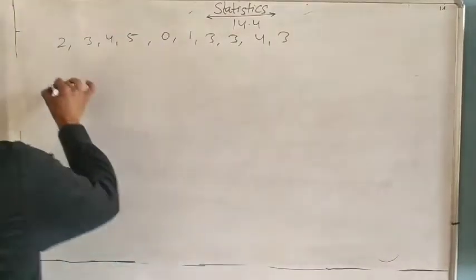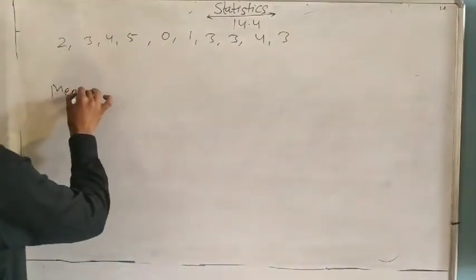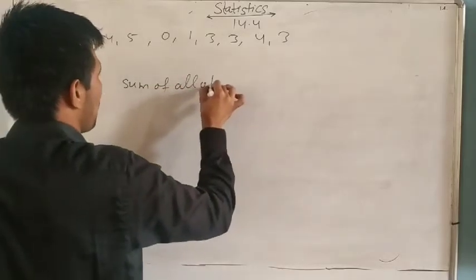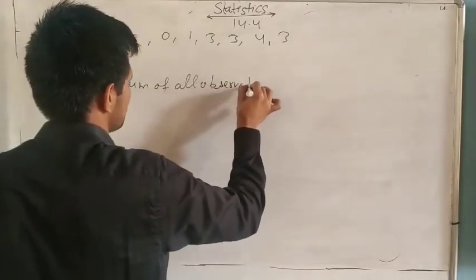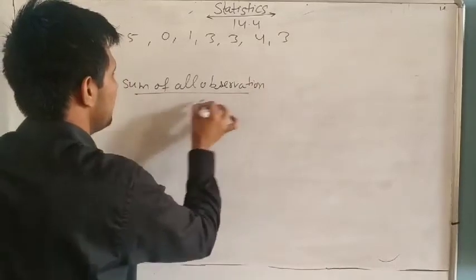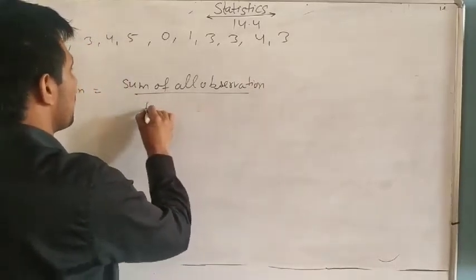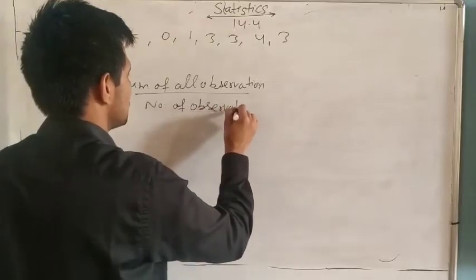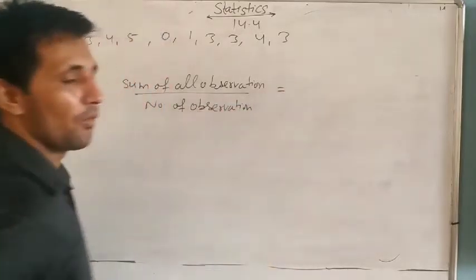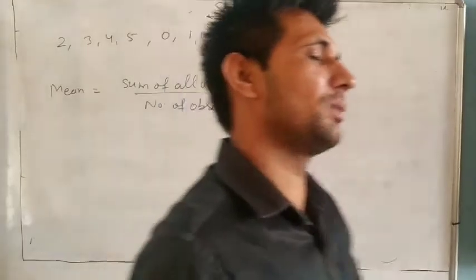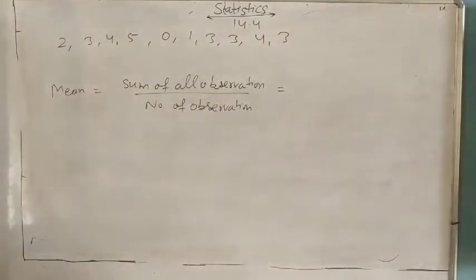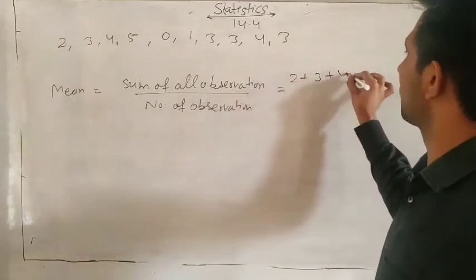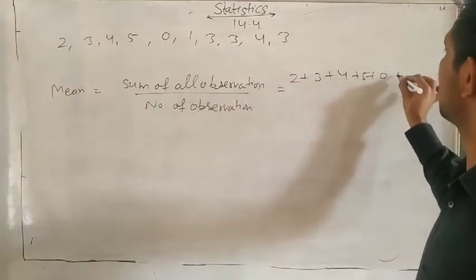10. So first is the mean. The mean is the sum of all observations divided by the number of observations. I am writing directly, but in your notebook you will write the sum like this: 2 plus 3 plus 4 plus 5 plus 0 plus and so on.